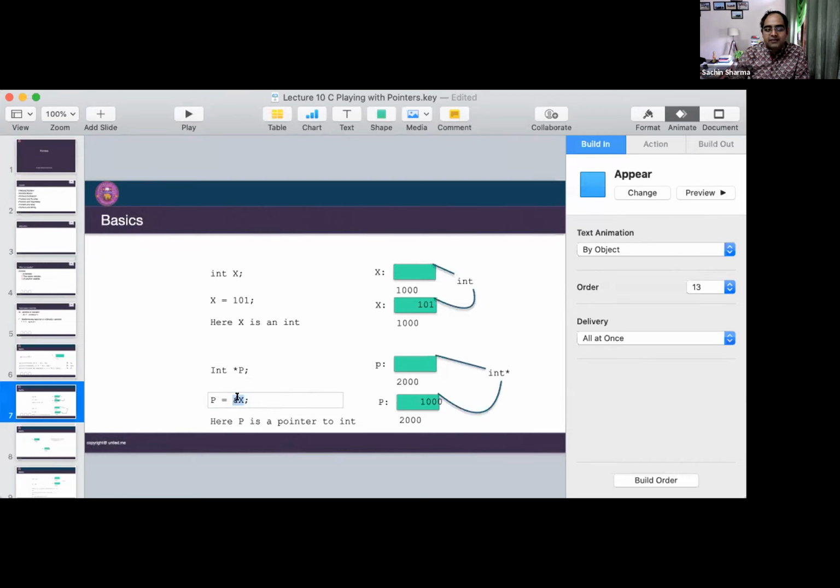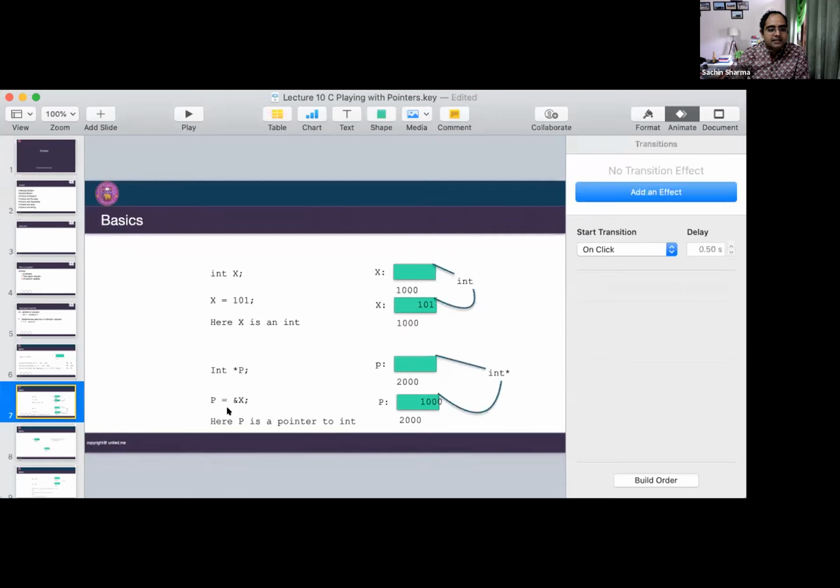So we are assigning the value 1000 to p, and p is a pointer variable. It means now p has created a link to the variable x. So now p is a pointer pointing to an integer value represented by x. So internally in memory this happens.